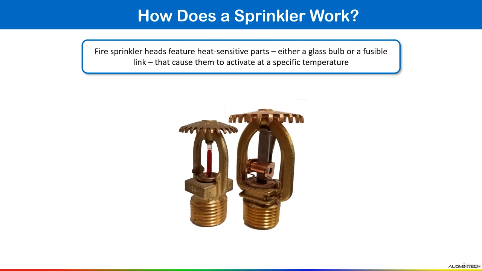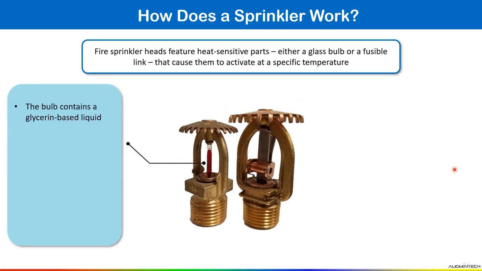Now see, fire sprinkler head features heat sensitive parts, either a glass bulb or a fusible link. You can see in this image, here in first sprinkler we have a glass bulb. Inside that bulb we have a liquid, and in second image you can see here we have a fusible link. So fire sprinkler heads feature a heat sensitive part, either a glass bulb or a fusible link, that causes them to activate at a specific temperature. Now see one by one, what is this glass bulb.